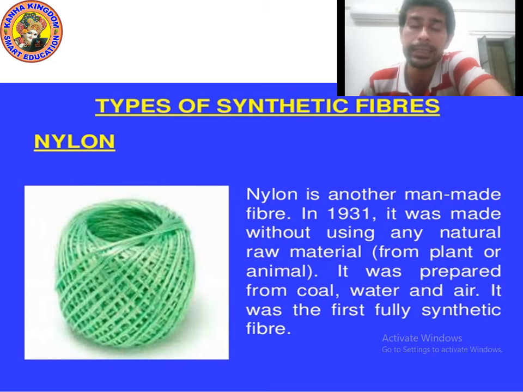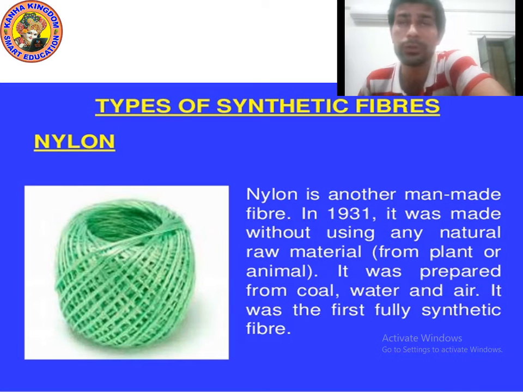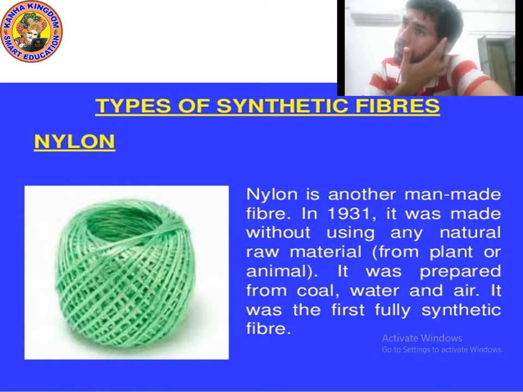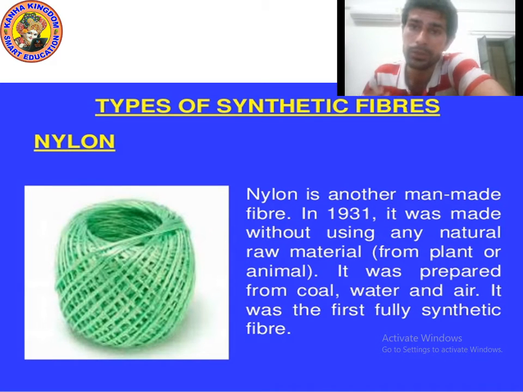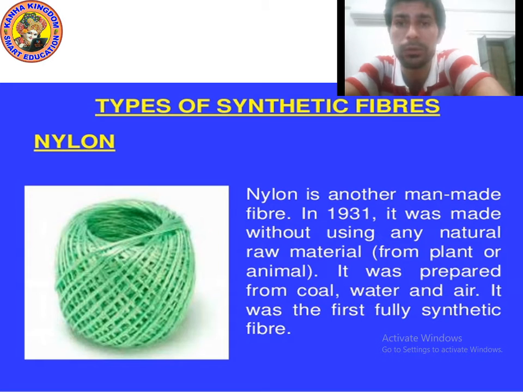In 1931, it was made without using any natural raw material. It was prepared from coal, water, and air. So nylon is actually a completely synthetic fiber, or you can call it a fully synthetic fiber. Nylon was the first fully synthetic fiber. Okay, and it was prepared from coal, water, and air. So three things were used: coal, water, and air. Please write down. I am giving you 10 seconds.